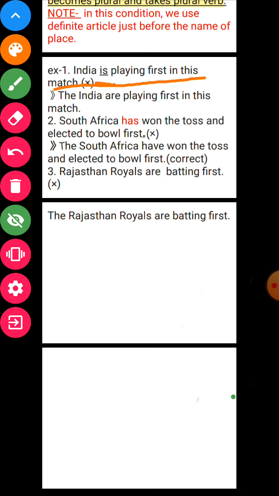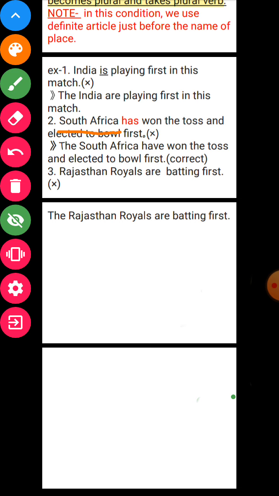Now number two, South Africa. South Africa has won the toss and elected to ball first. Once again, South Africa is the name of a place, and it has been used to show the South African team that is playing cricket, only 11 players.